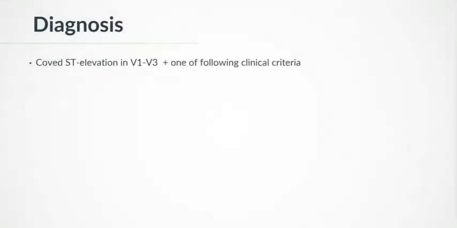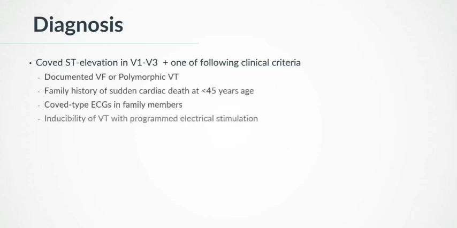Diagnosis. Brugada syndrome can be diagnosed by coved ST elevation in V1 to V3, associated with one of the clinical criteria. Clinical criteria include documented ventricular fibrillation or polymorphic ventricular tachycardia, family history of sudden cardiac death at less than 45 years age, coved-type ECGs in family members, inducibility of VT with programmed electrical stimulation, syncope, or nocturnal agonal respiration.